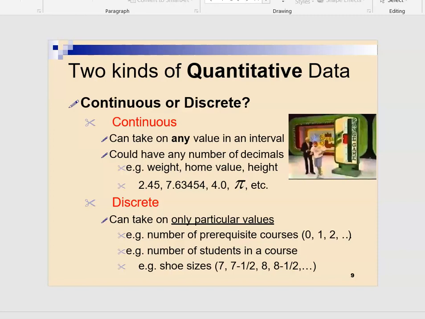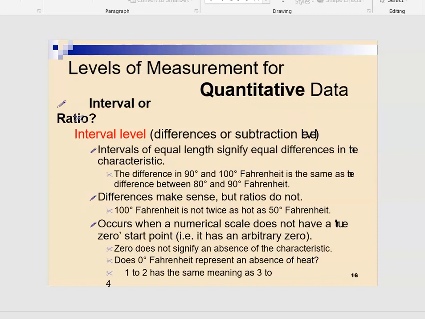fractions. Like number of students in a class, number of group members, number of courses taken by the students, and so on. So it is something which cannot be expressed as decimals. It is discrete data. Moving on, as I told you, whether discrete or continuous, quantitative data can be interval or can be ratio.